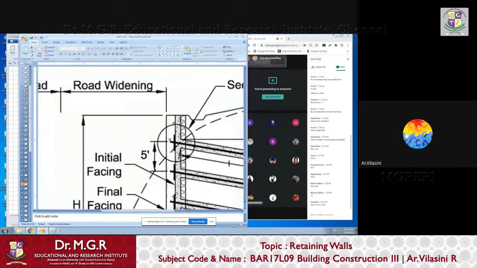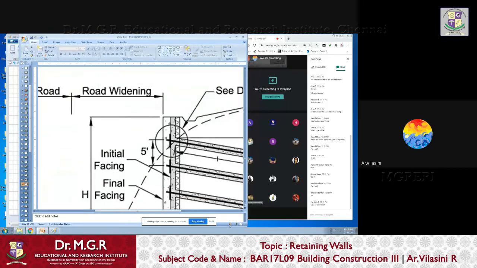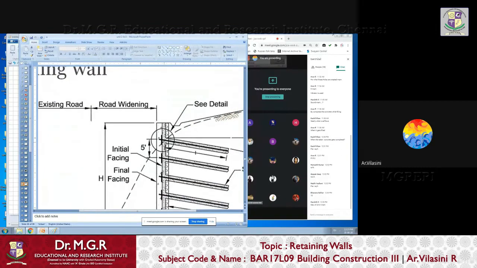I'll see if I can zoom in, because see this gray colored portion. So this inner gray area is the first one. And the second part could be the facing.